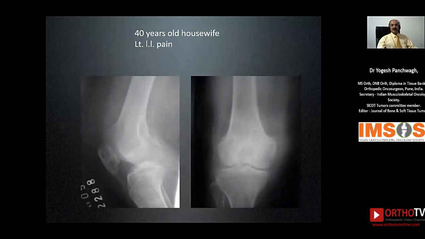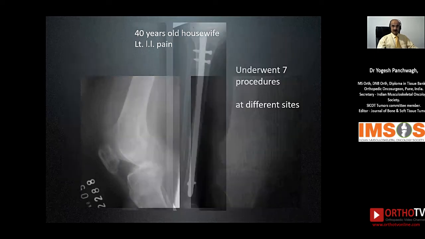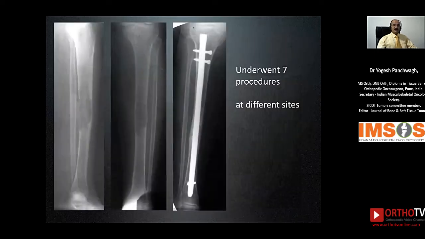Another classical example that we keep on seeing in our practice is a 40-year-old housewife who presented with a history of pain in the lower limb. She was seen by multiple orthopedicians and treated for multiple lytic lesions. In this particular case, you can see that there is lysis in the patella and probably the proximal tibia as well. She had a past history of undergoing 7 different procedures at different sites for lytic lesions, where she was treated with intramedullary nailings and in certain cases with bone grafting.